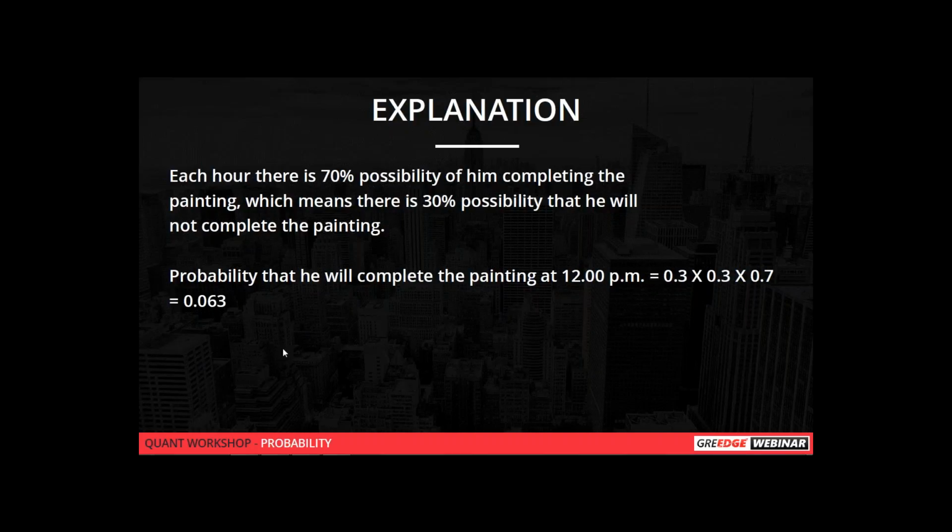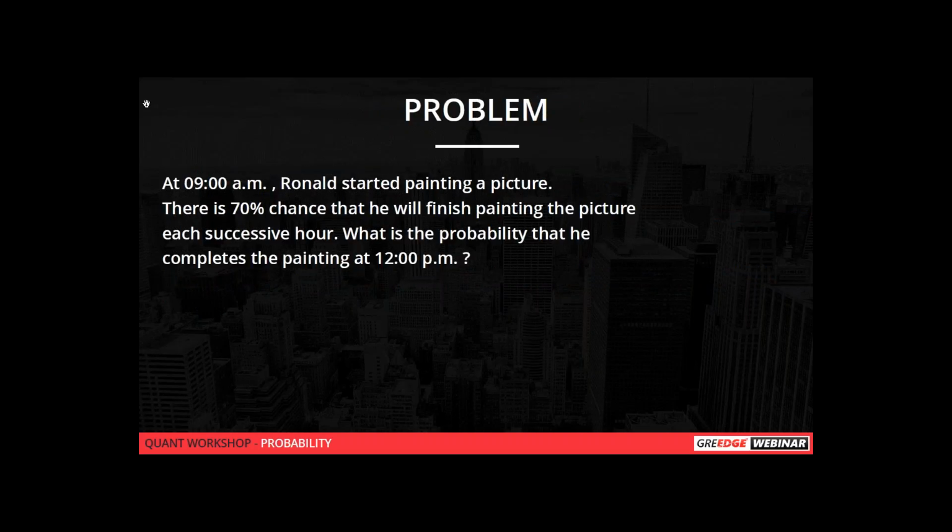Yeah, that is a different problem, Shakshi. Completing in any of the hours up to 12 will be a different problem. So here the important keyword is and. So he is going to start a painting and there is a 70% chance that he will finish it in each hour. And we have to find exactly at 12 o'clock when he should finish the painting. That is our question.